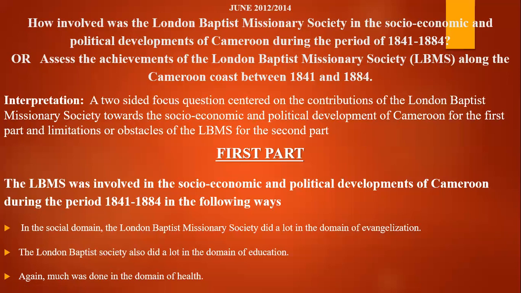For example, you start with the social domain. In the social domain, the London Baptist Missionary Society did a lot in the domain of evangelization. Then you explain, for example, they carried out evangelization through the conversion of natives from pagan to Christian values. The second one here, the London Baptist Missionary also did a lot in the domain of education, by opening primary schools, which taught subjects like arithmetic and reading. Again, much was done in the domain of health. For example, Alfred Saker opened a health center in Douala, which provided drugs to patients.